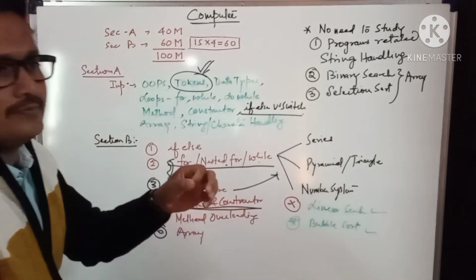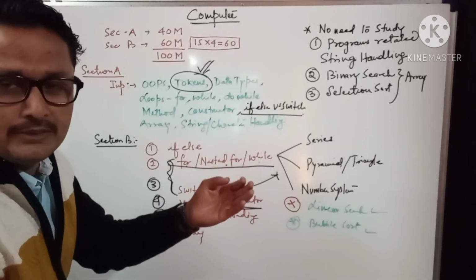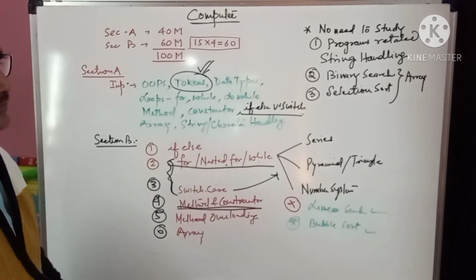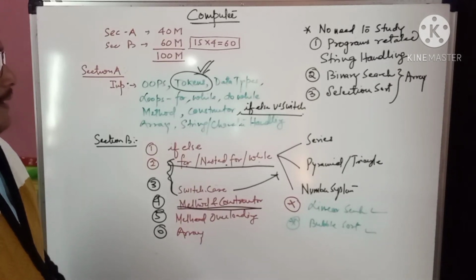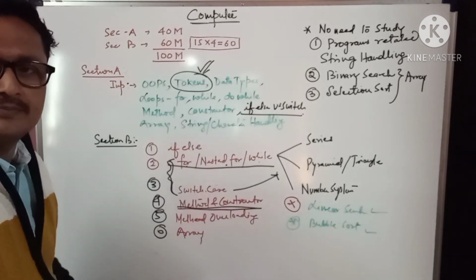Randomly you select a program from array, or a program from method, or method overloading, or number system. So many questions you got during the lockdown for the section A part.